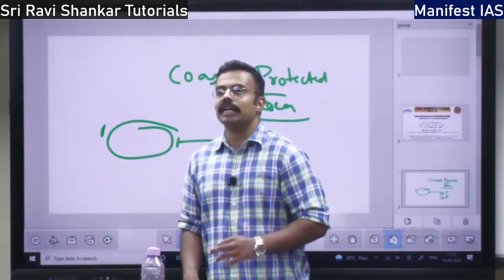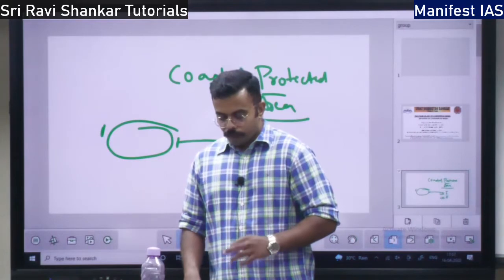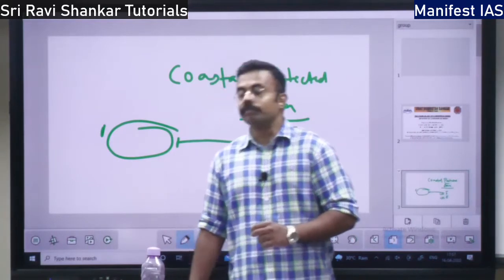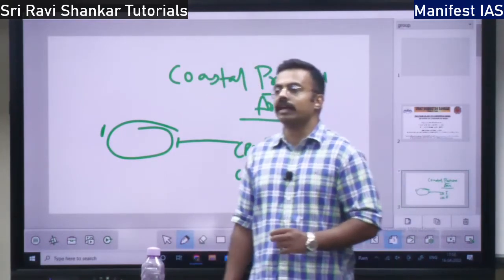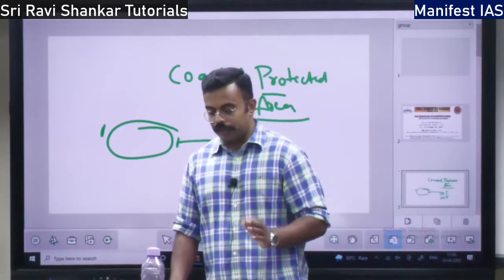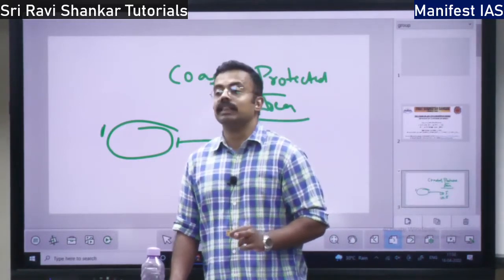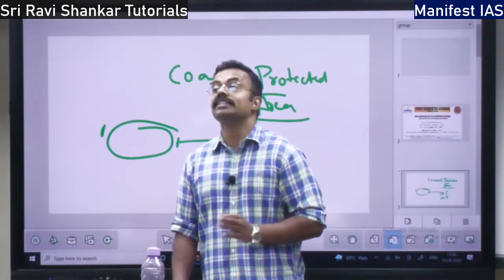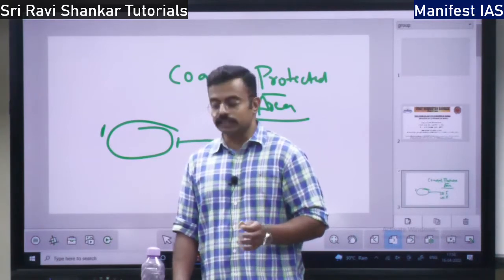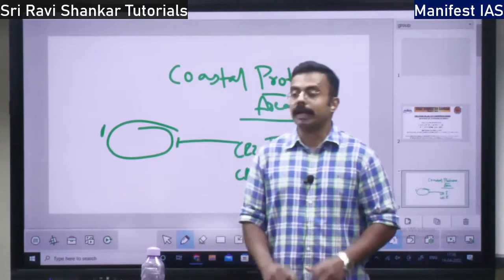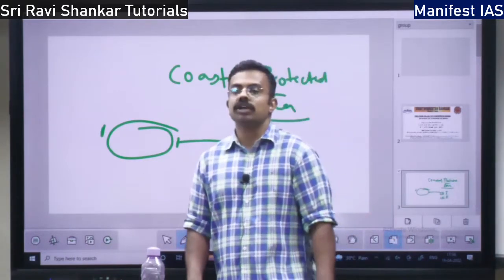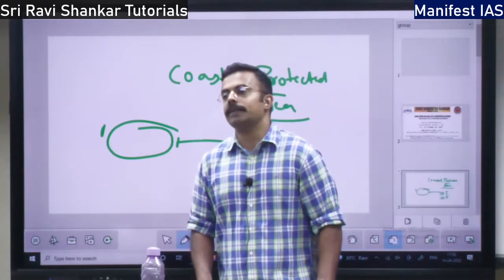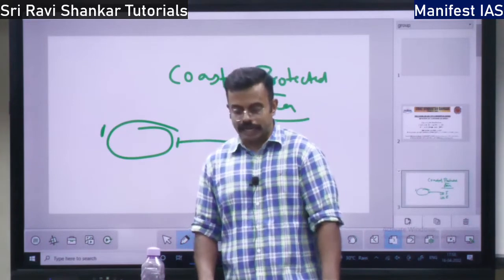Under category 1, we have 31 marine protected areas, but 33 national parks and wildlife sanctuaries which are adjacent or next to the marine areas. So this is all about marine protected areas.